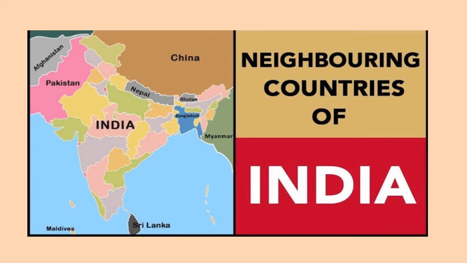And in the south, you can see two islands, Maldives and Sri Lanka. These are the two southern neighbors of our country. And in the west, you can see Afghanistan and Pakistan. These are the two western neighbors of our country.